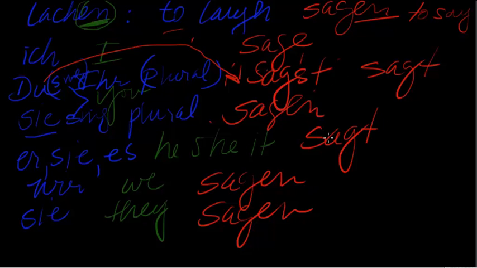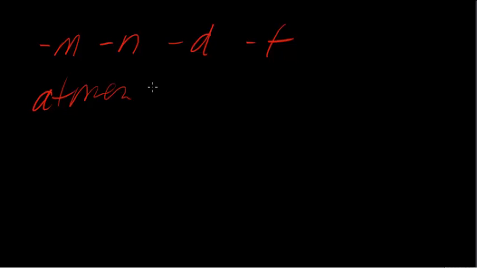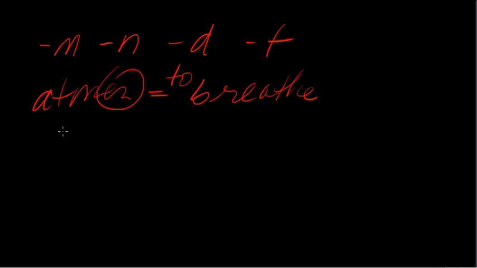So very simple. This is the rule that every verb follows. The one exception is, and I'm going to just show you right here, a verb that ends in m, n, d, or t. Don't let this scare you because it's really simple. Let's use the word atmen, which means to breathe. I didn't even write this right, because I need the infinitive, to breathe: atmen, with the en on the end. And you see how we do ich atme, it stays the same.